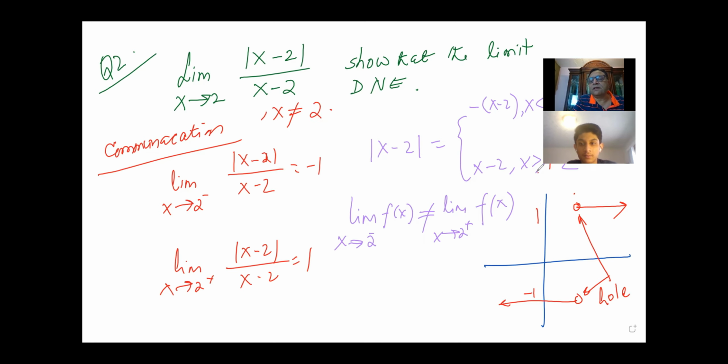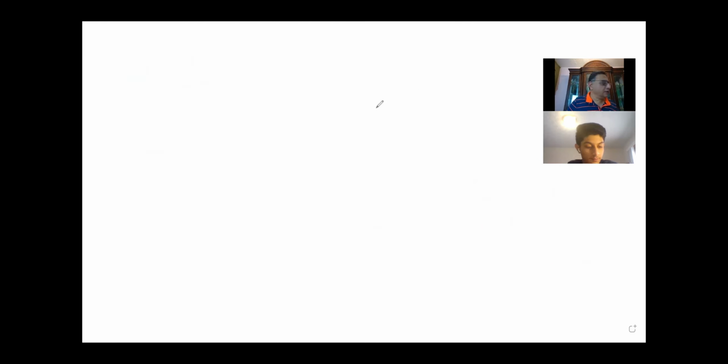Even though we have written here greater than or equal to, that is how the absolute value function is defined. But in this particular case, there is a restriction since the denominator will be 0. So that is a hole, right? So that is how you're going to sketch this particular function and get full marks for communication. Is that clear to you? Yes, sir. Yeah. So let me clear this and ask you another question.